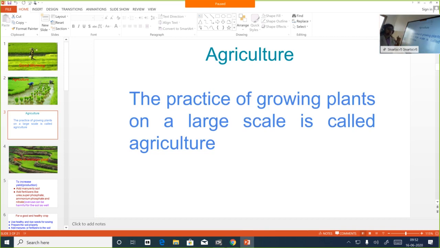So we learn the definition of the term agriculture. A very familiar term to you. How could you define it? It's the practice of growing plants on a large scale. Is that clear? One more time. The practice of growing plants on a large scale is called agriculture. For what purpose should you grow plants on a large scale, otherwise in large numbers? In order to meet the requirements of the entire population of the country, the produce should be very high. Then only we'll be able to satisfy everyone. So for that, we have to grow plants on a large scale.